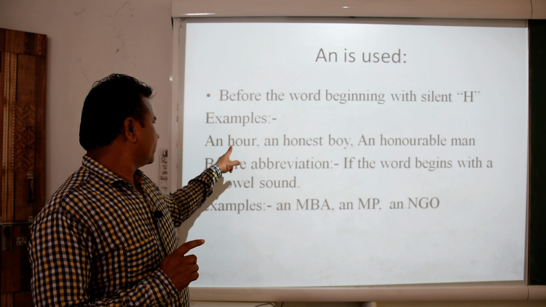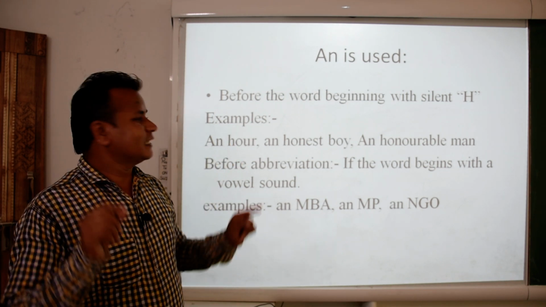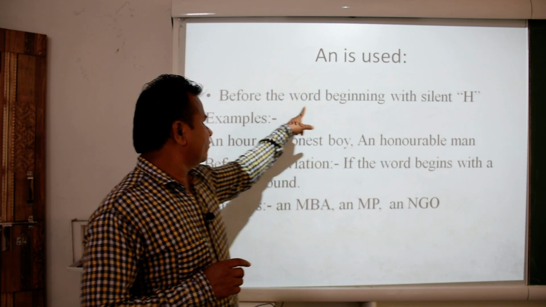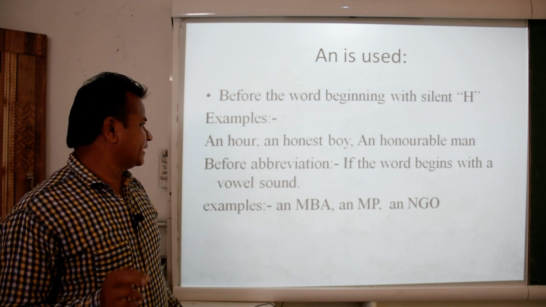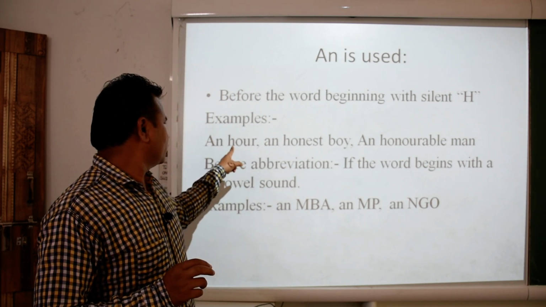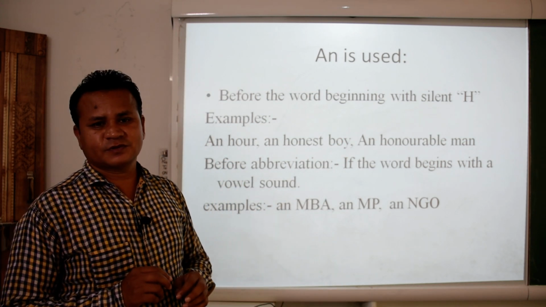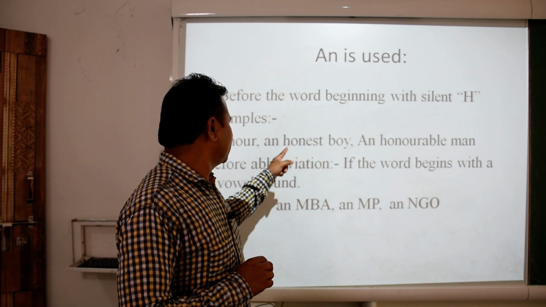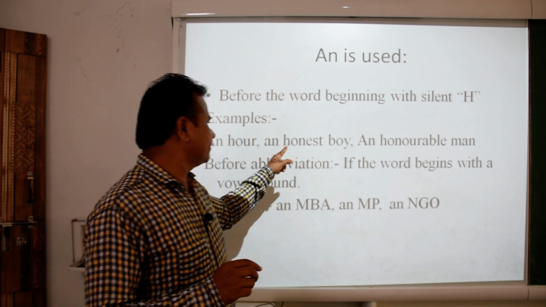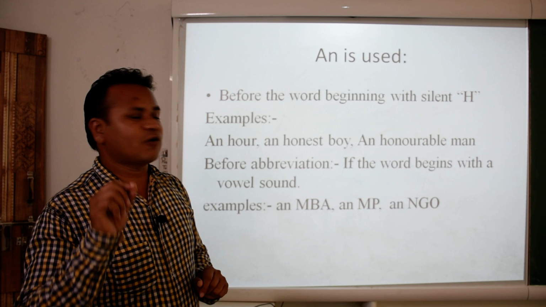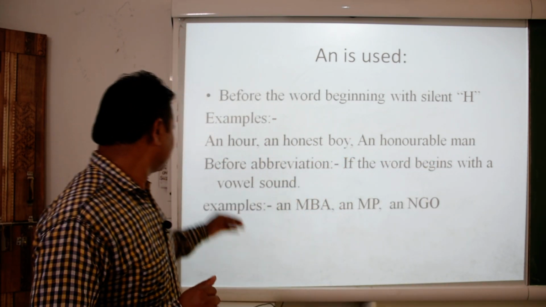Though the word is beginning with H, the H is silent here. Mind it, the word begins with a silent H. The H is silent, that is why we have to use an. An honest boy. Though the word is beginning with H, the H is silent here. That is why it is giving a vowel sound. Honest. An honorable man.